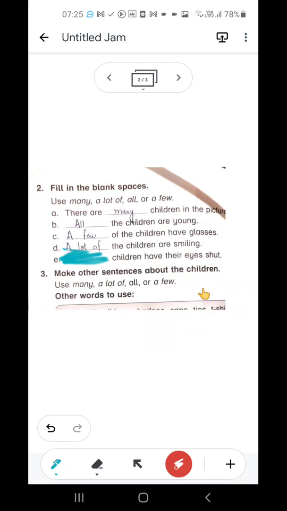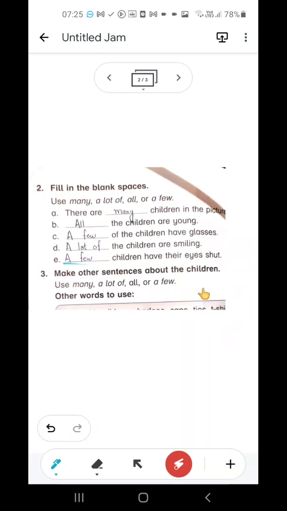Okay. The second last sentence is, dash of the children are smiling. A lot of the children are smiling. A dash children have their eyes shut. So we are going to pick this: a few children have their eyes shut.